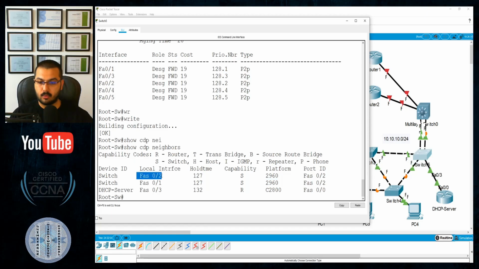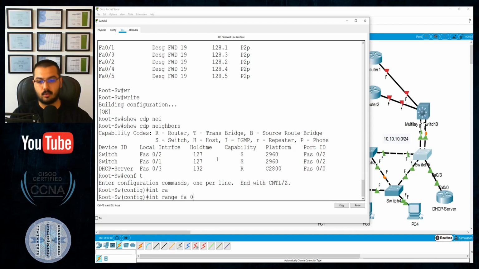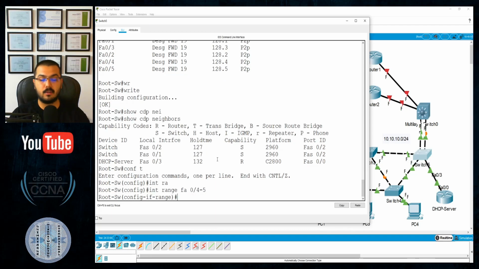FastEthernet 0/2 is also connected to a 2960, which is one of these two. FastEthernet 0/3 is connected to a router, which is the 2800, this one. So that leaves FastEthernet 0/4 and 0/5, which should be connected to this multilayer switch. Okay, so config t, interface range FastEthernet 0/4 and 0/5. I will make them an EtherChannel using LACP.